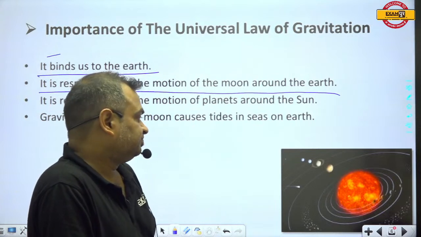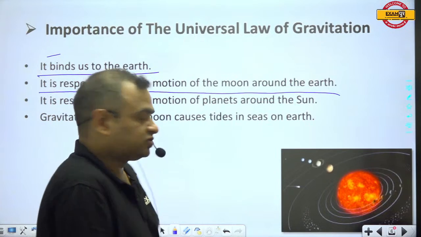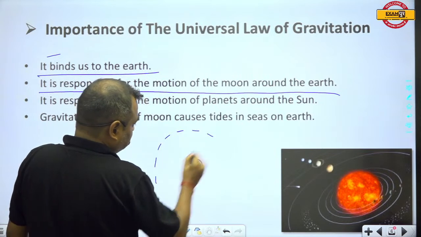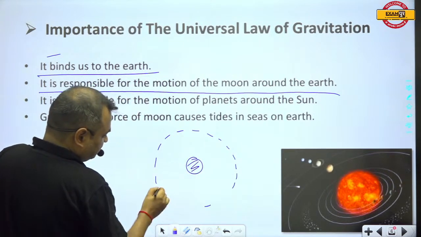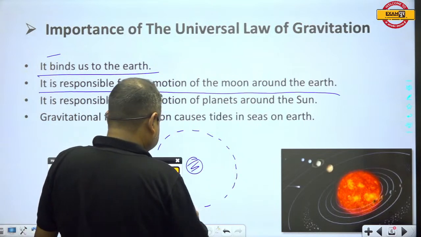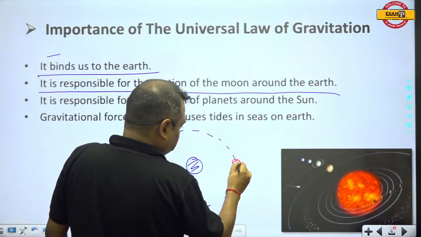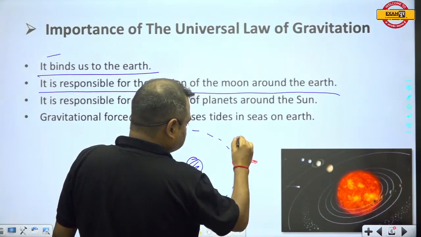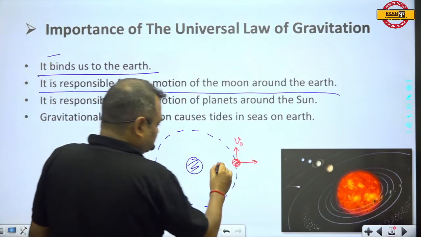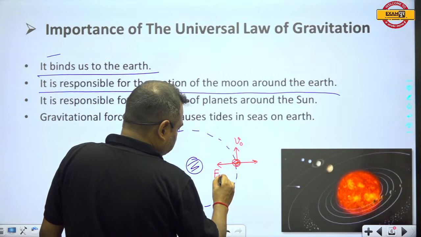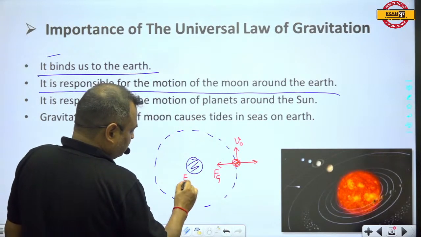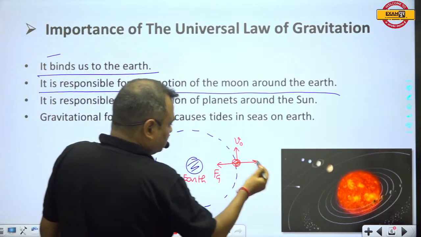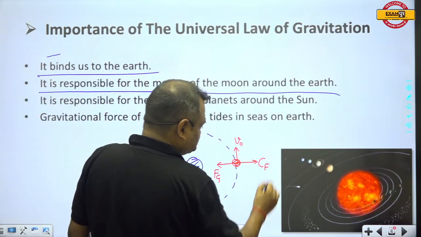And the moon experiences a force during motion around the earth. During motion around the earth, the moon experiences a centrifugal force, like this. If the moon is moving like this with the orbital velocity v, then this is the attraction force between earth and moon. This is the attraction force, the gravitational force, and this force is the centrifugal force.